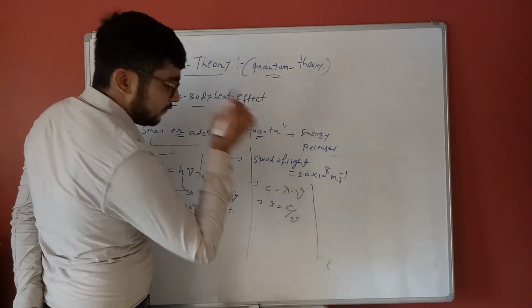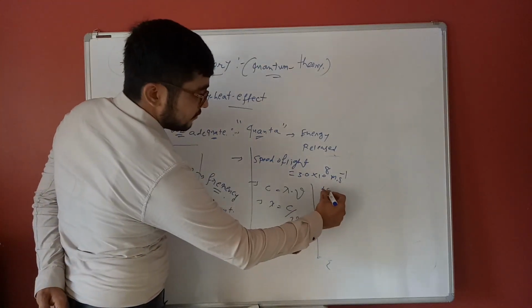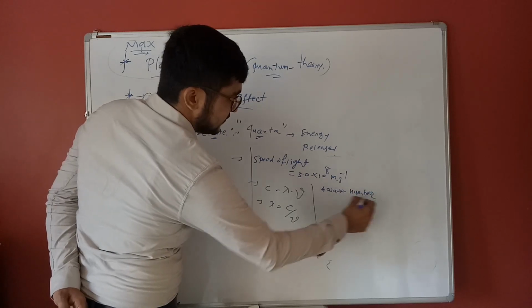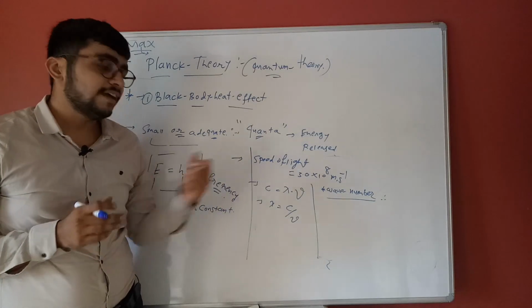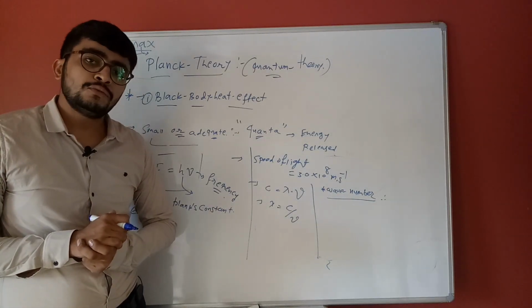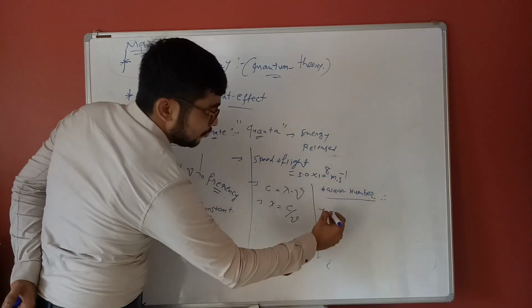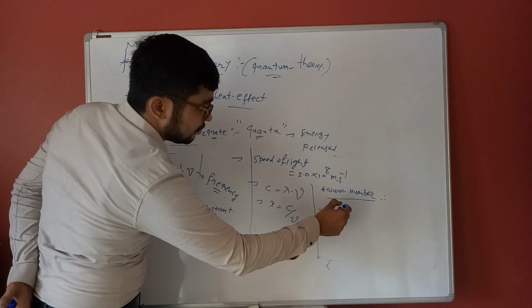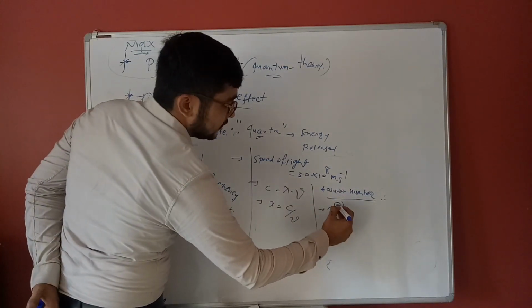Another term is wave number. What is wave number? Wave number is the reciprocal of wavelength. The symbol for wave number is mu bar.